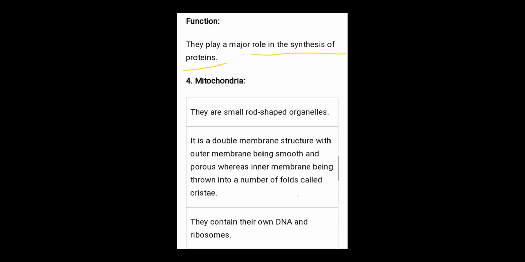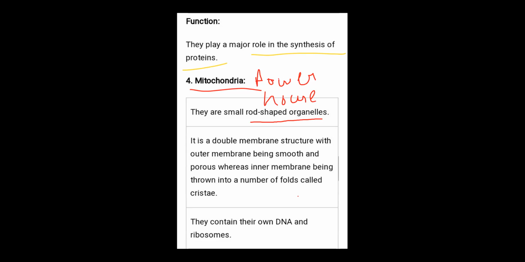Next, a very important organelle, known as the mitochondria. It is very important. It is also known as the powerhouse. Is it clear? They are small rod-shaped organelles. Its structure is like a small-sized rod, rod-shaped organelles.